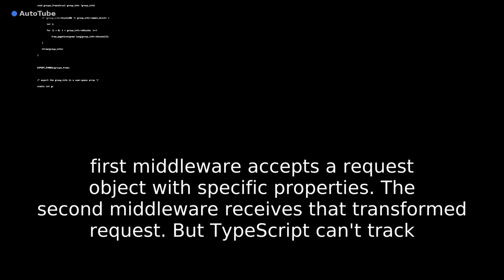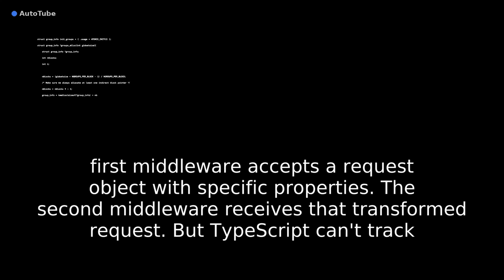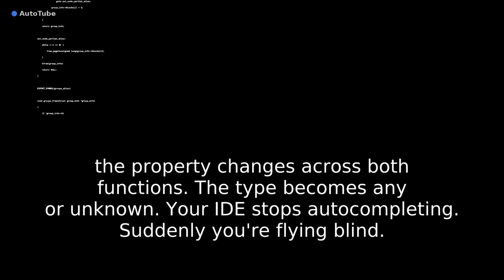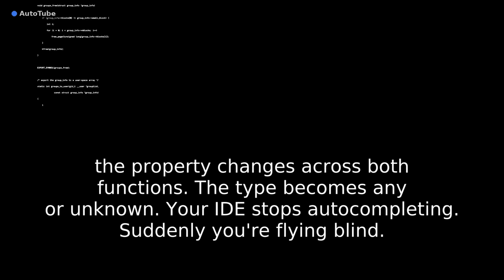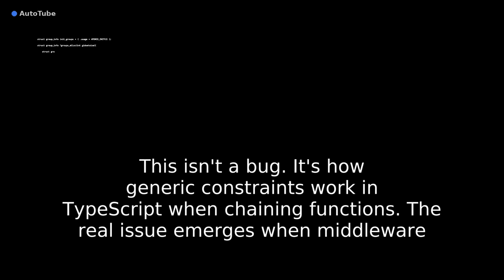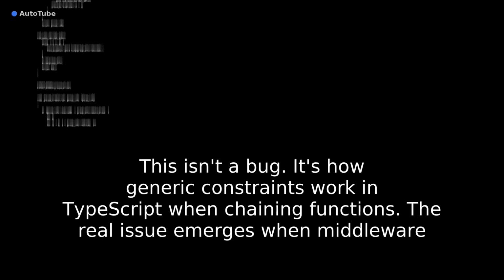Your first middleware accepts a request object with specific properties. The second middleware receives that transformed request. But TypeScript can't track the property changes across both functions. The type becomes any or unknown. Your IDE stops auto-completing. Suddenly you're flying blind. This isn't a bug. It's how generic constraints work in TypeScript when chaining functions.